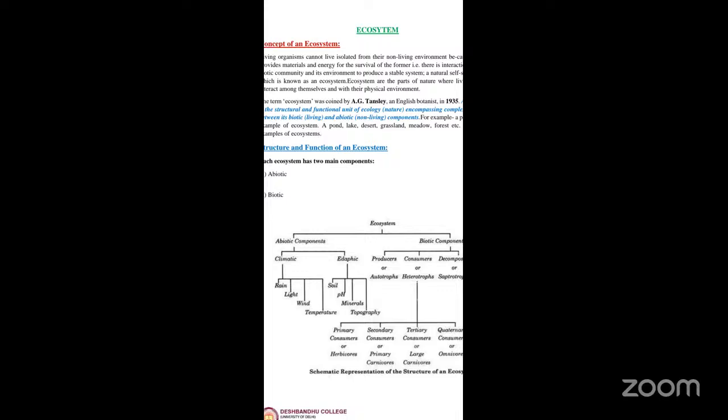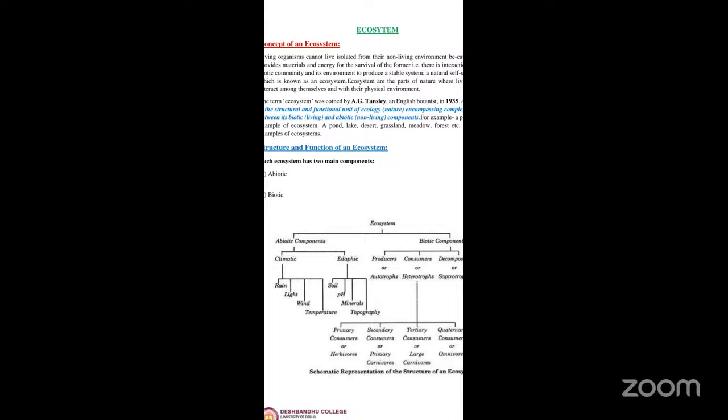Now, the biotic components are the living organisms. These biotic components are classified into three types: the producers, consumers, and decomposers. Producers are also called autotrophs, then you have consumers or heterotrophs, and decomposers or saprotrophs. Producers are those organisms which can manufacture their own food. They can synthesize their own food, for example plants. They do not depend on others. They prepare the food.